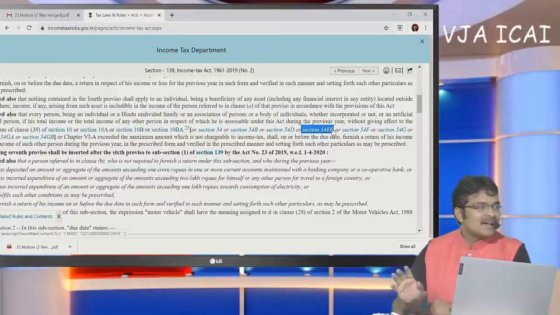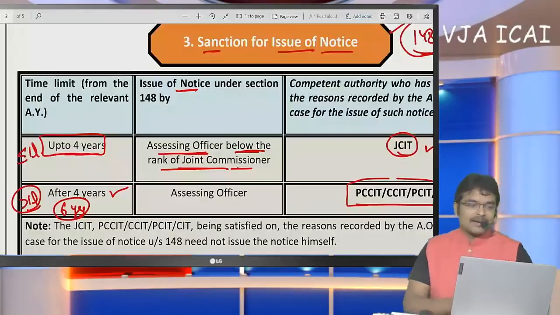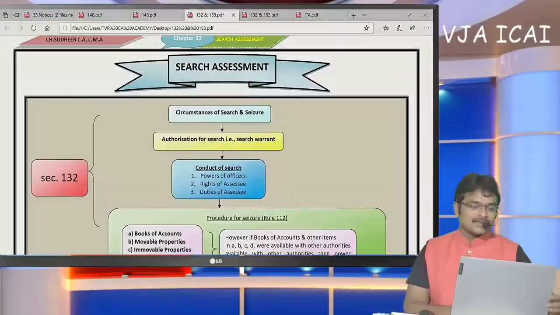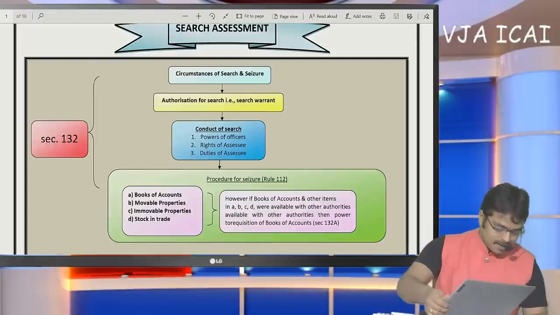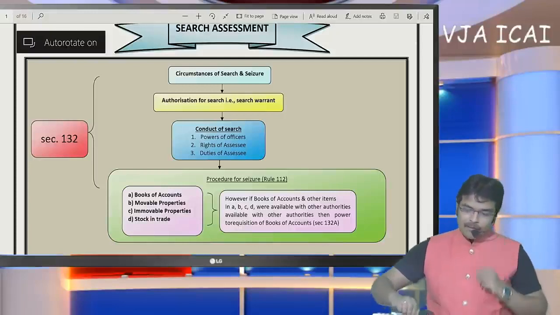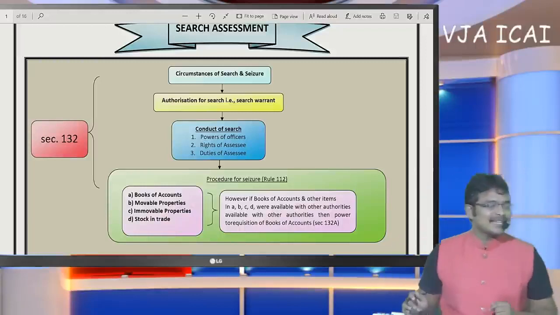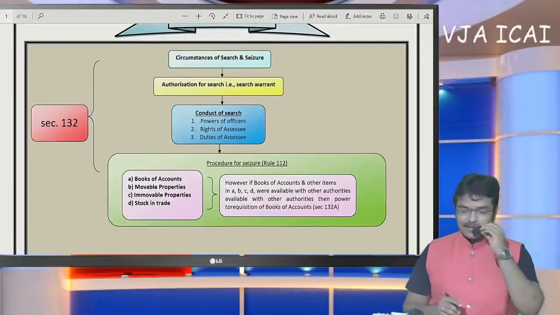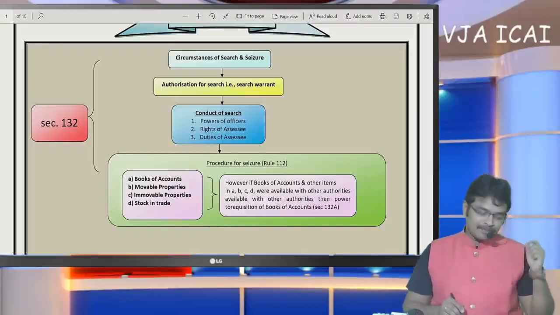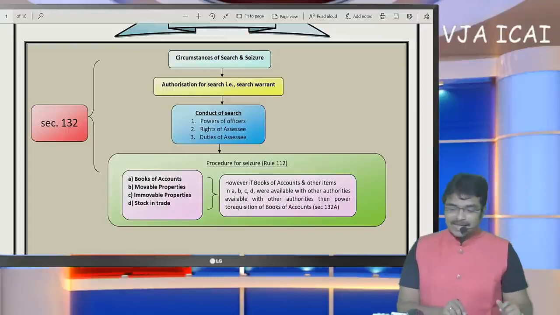Okay. So by this, all the queries that were raised till now have been solved. And now let me enter the next assessment, the search assessment. Now let us come to search assessment. Beginning with the search assessment, the thing to be noticed here is what the circumstances of search and seizure are. Here also, like income escaping assessment, first let me specify the procedure and then let me enter into the assessment. For the first 1 hour we focused on income escaping assessment. Now we are going to focus on search assessment.